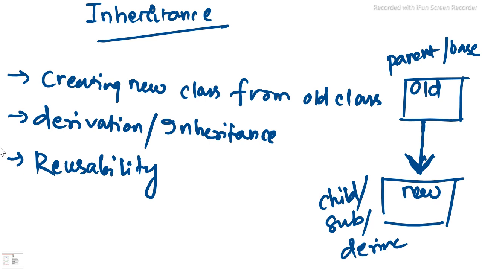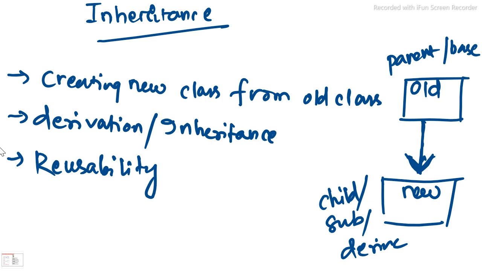By using this reusability concept, a programmer can use a class created by another person or any company without modifying it, or we can say without altering it. So this is the whole concept behind inheritance. One class is already existing, from there we are creating a new class.